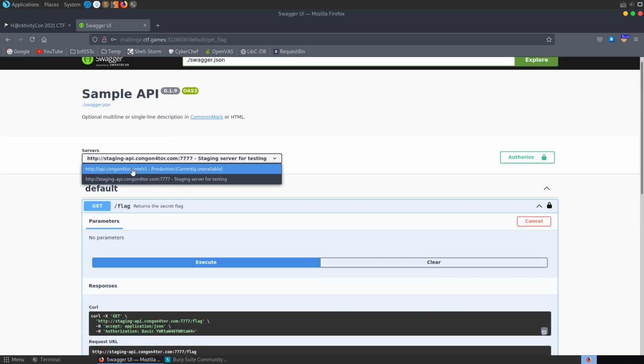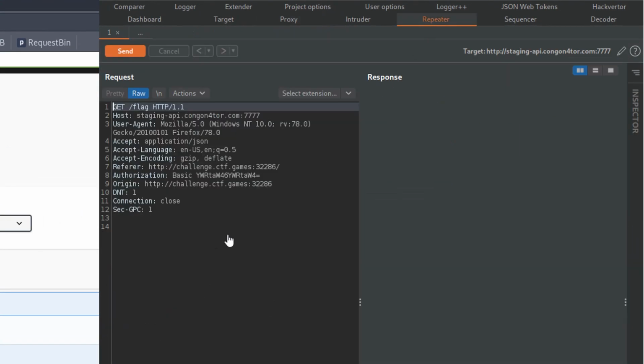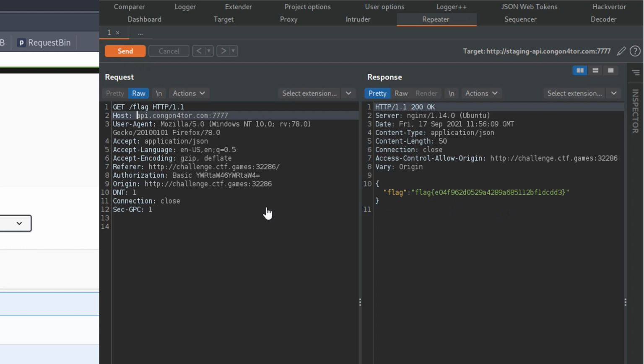Let me change that to API. So the only difference is this one is API instead of staging API. So I'm going to send this to the repeater, and in the repeater let's take out the staging bit and send, and we get the flag there. So it looks like it's the same flag. Yeah, it's the same flag.